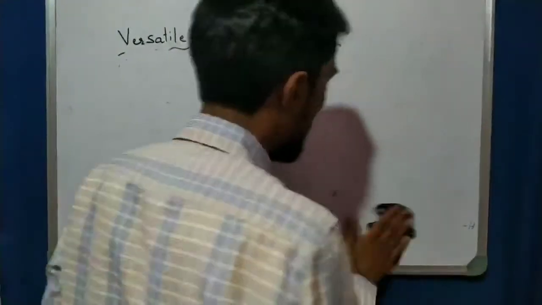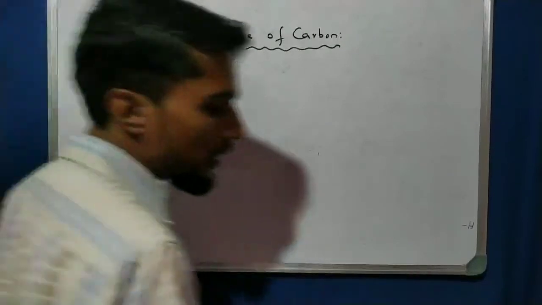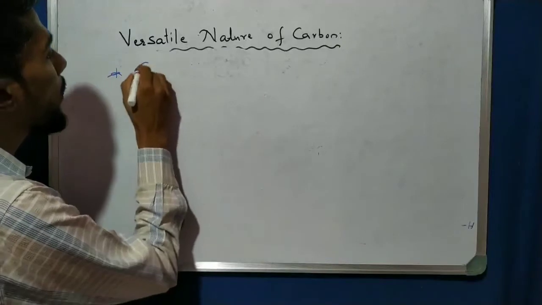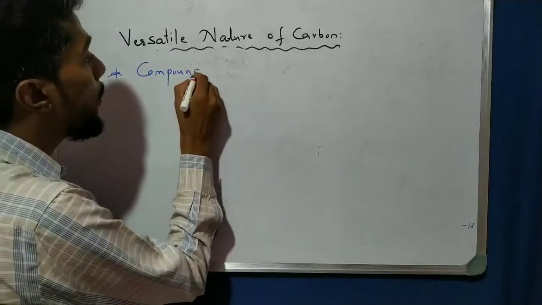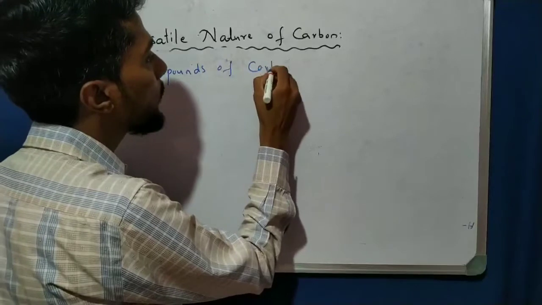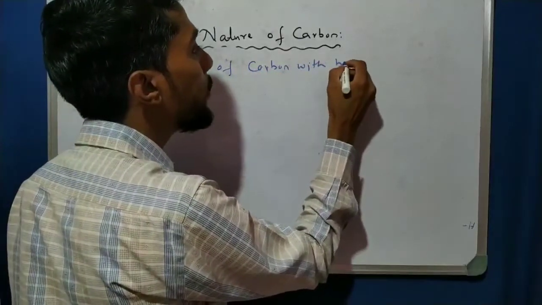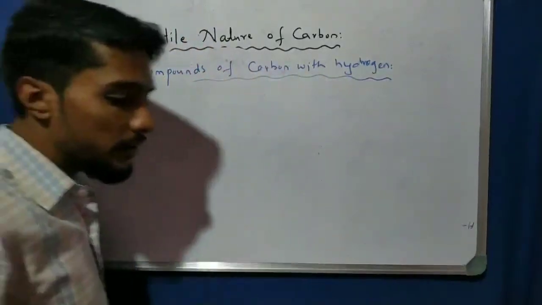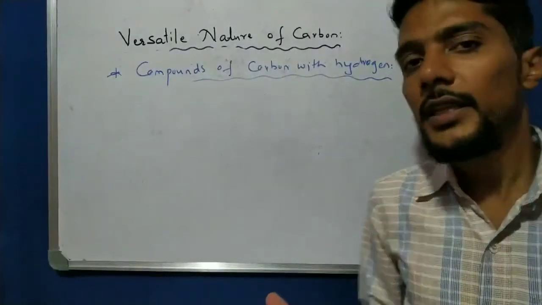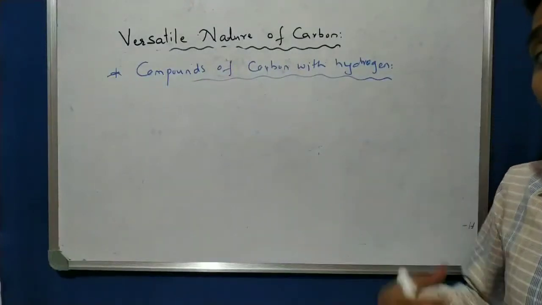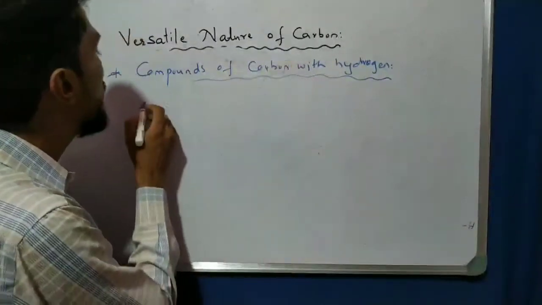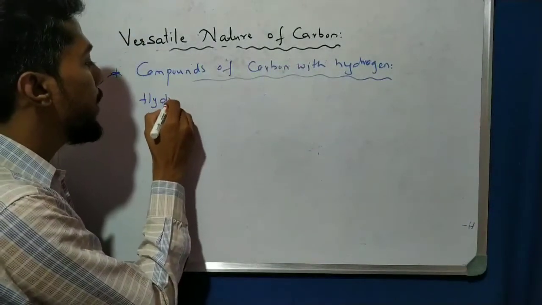So see here. In this chapter, we are only focused on compounds of carbon with hydrogen. Only this is in this chapter. In this 10th class, we will only see the compounds of carbon formed with the help of hydrogen. So carbon and hydrogen is there, and we call it hydrocarbons.